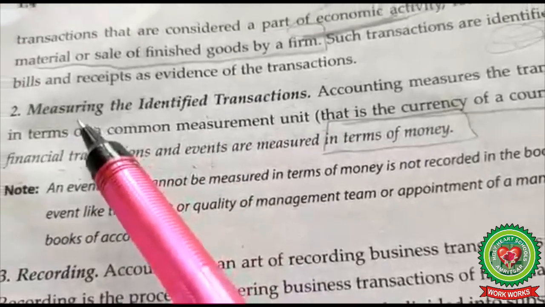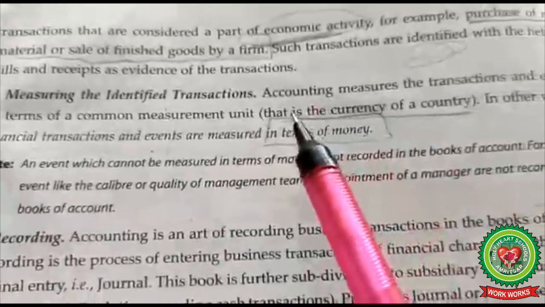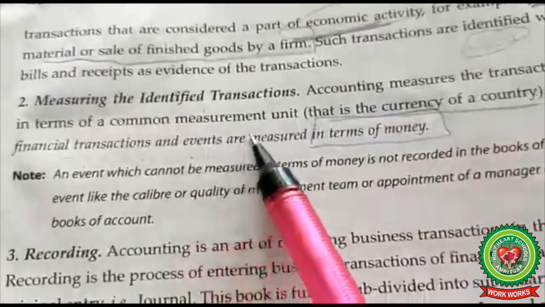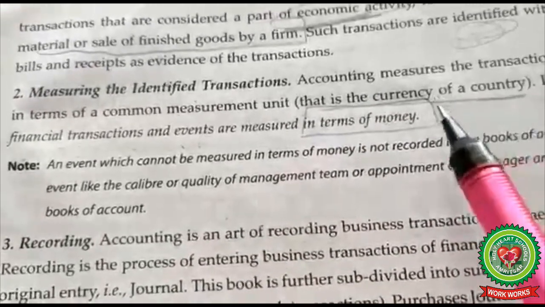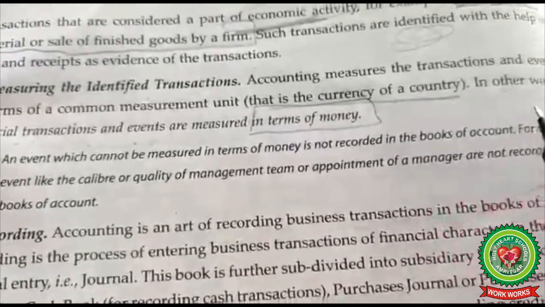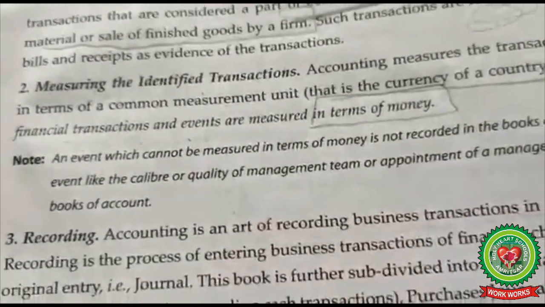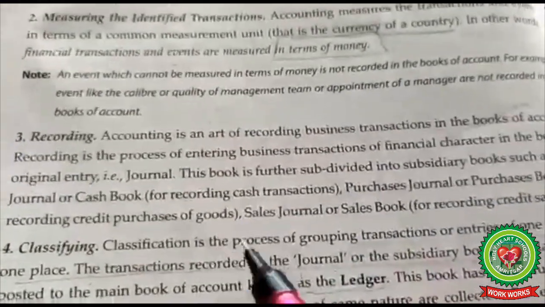Next point is measuring the identified transaction. Accounting measures the transactions and events in terms of a common measurement unit, that is the currency of the country. Like in India, we are using rupees. In other words, financial transactions and events are measured in monetary terms. The third point is recording.